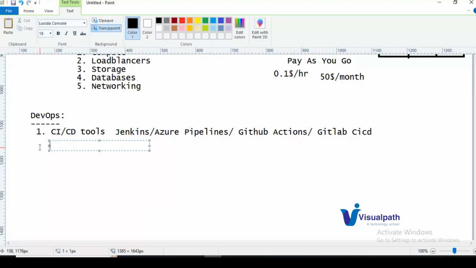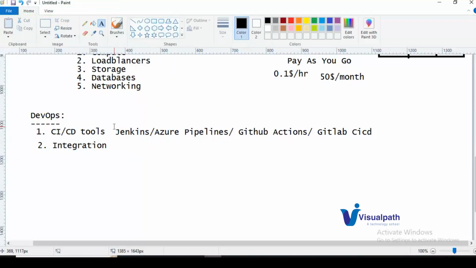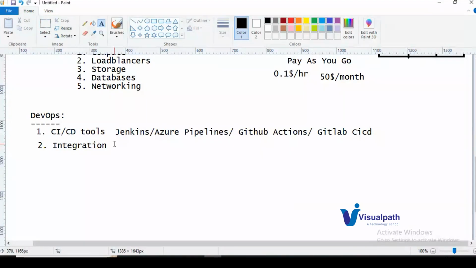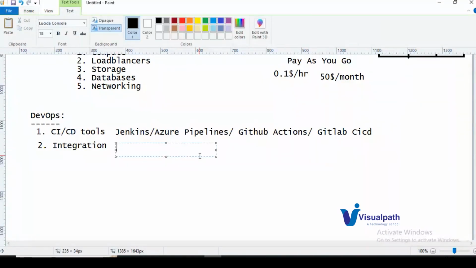Along with the CI/CD process, you need integrations with the tool. Let us say you have used Jenkins, GitHub Actions, or GitLab CI/CD, and it has to integrate with our deployment environment. Say I want to deploy an application in Azure.